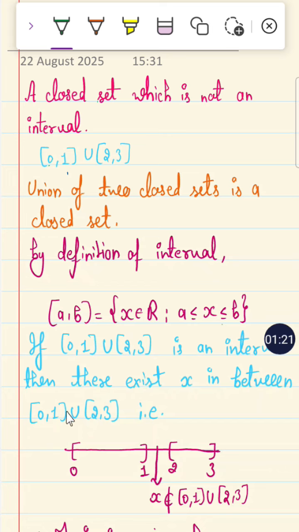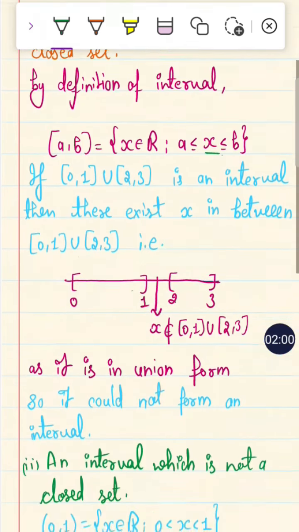x in between [0, 1] union [2, 3], that is, between the types [0, 1] and [2, 3]. Okay, but it is in the form of a union, so there is no x in between. x is not in between the closed intervals [0, 1] union [2, 3]. So this is not an interval. It only contains the limit points 0 and 1 and 2 and 3, not the x in between, while in an interval there exists x. So it is not an interval, it is a closed set only.